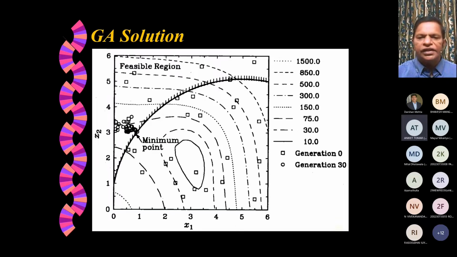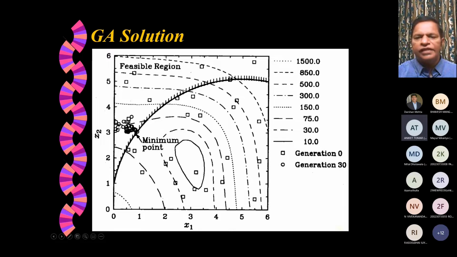You can see that when you talk about generation 0, which is indicated in square boxes, they are everywhere in the entire solution domain. But when you talk about the circles after the 30th generation, you don't see even one circle in this region because it is violating the constraint. All the circles by the time you come to the 30th generation are on this side only, and the best solution is here.